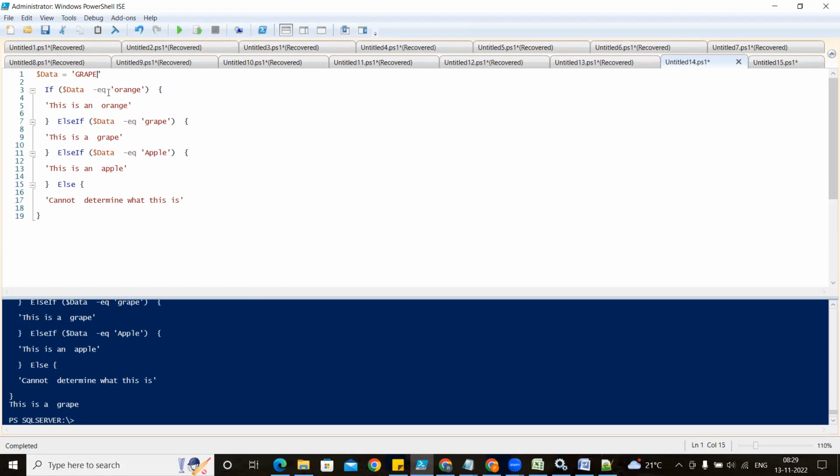Something I am writing. Something I have written, right? This time it will match with here, it is not able to find. It will match with here, it is not able to find. It will match with here, not. Then it will go to the else loop and it is going to display cannot determine what it is. So cannot determine, because this value is not matched with any of those conditions. So this is the one thing you will be able to see.